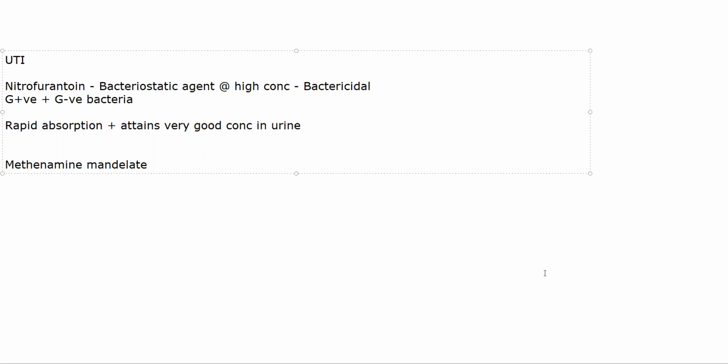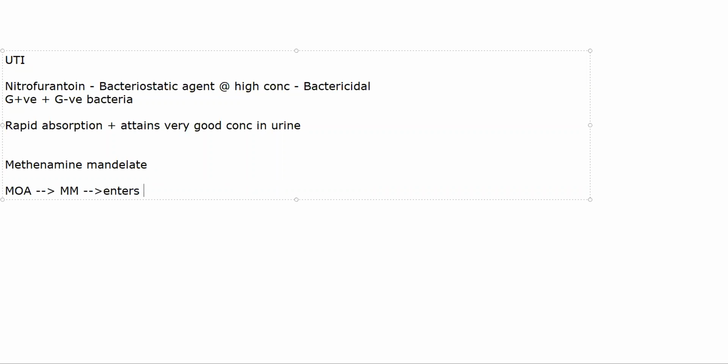The mechanism of action, how it works, is that this drug, once it gets inside the body, will release formaldehyde. Okay, formaldehyde is released in the body, and the result will be that it will decrease the pH of your urine. So methenamine mandelate, I'll just write it as MM.